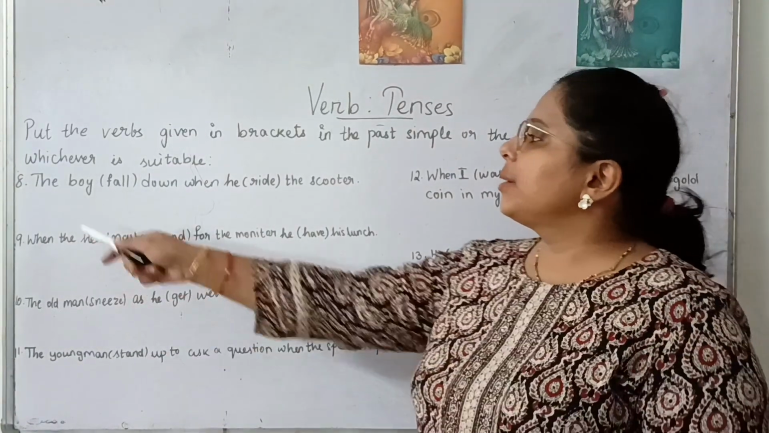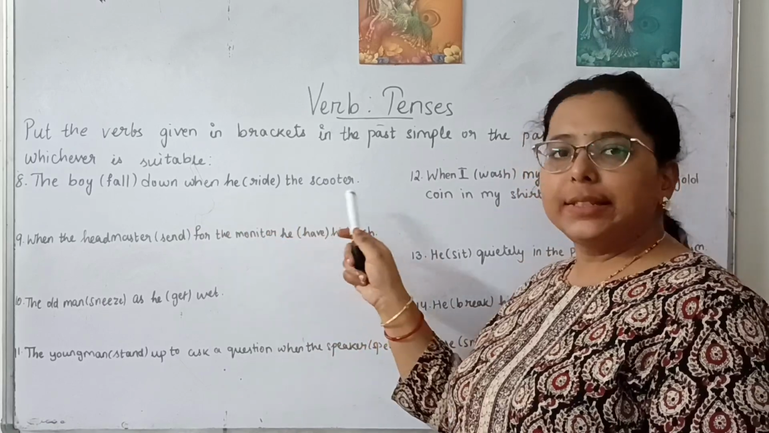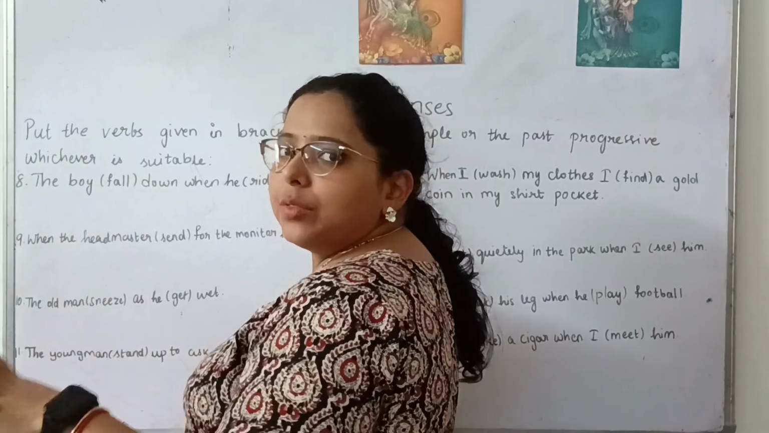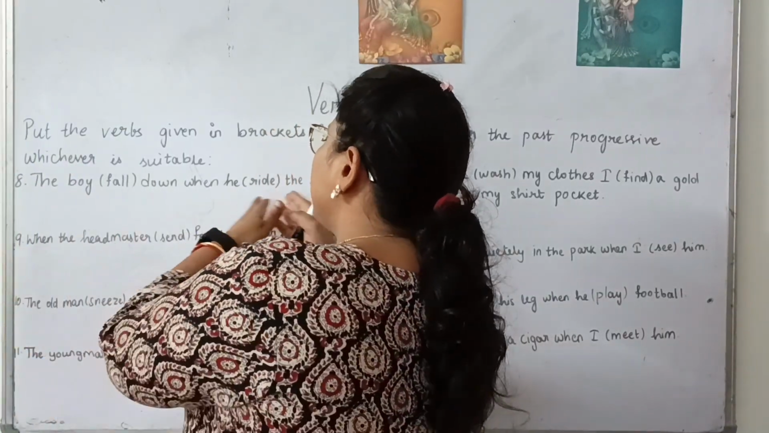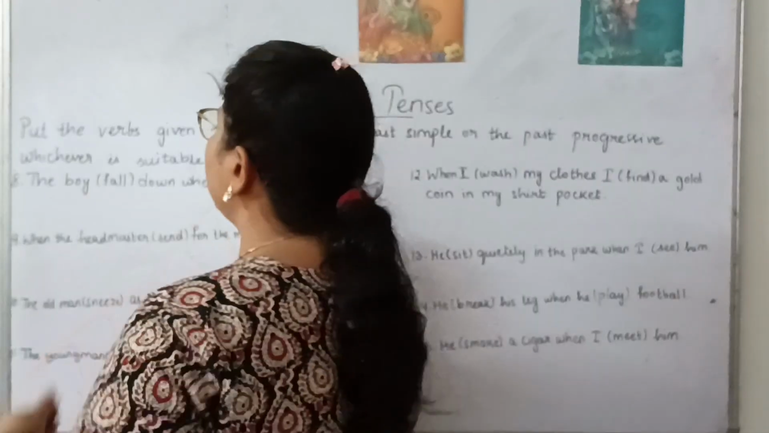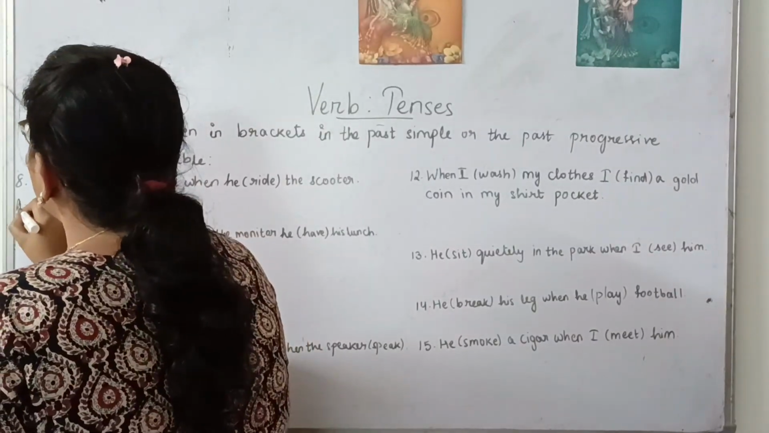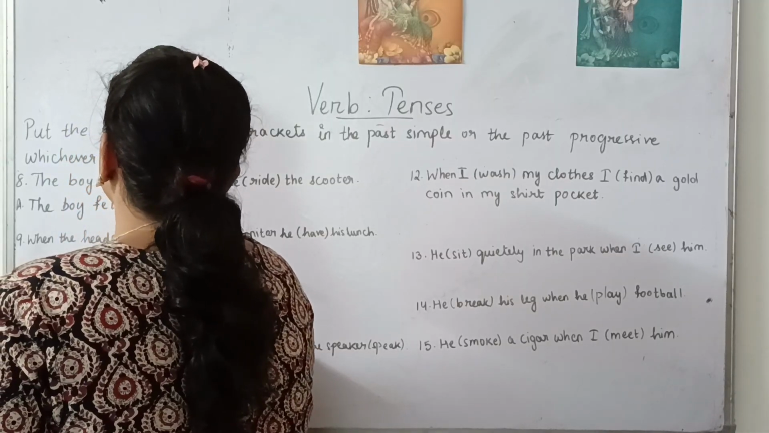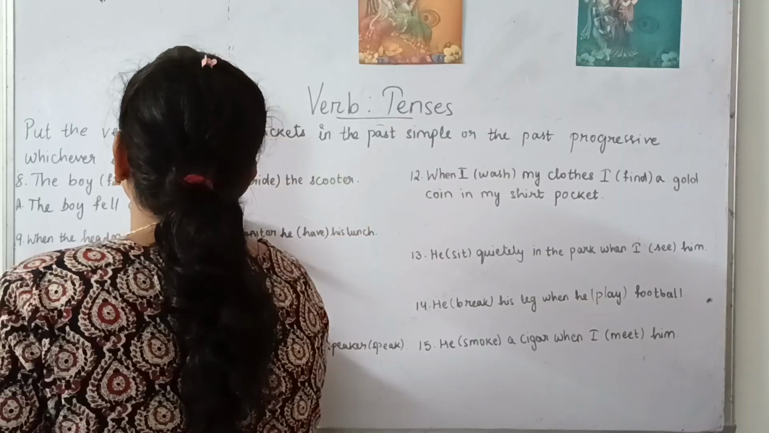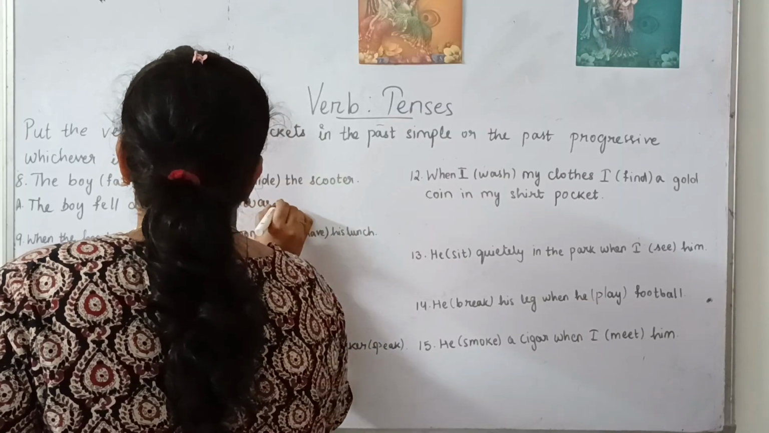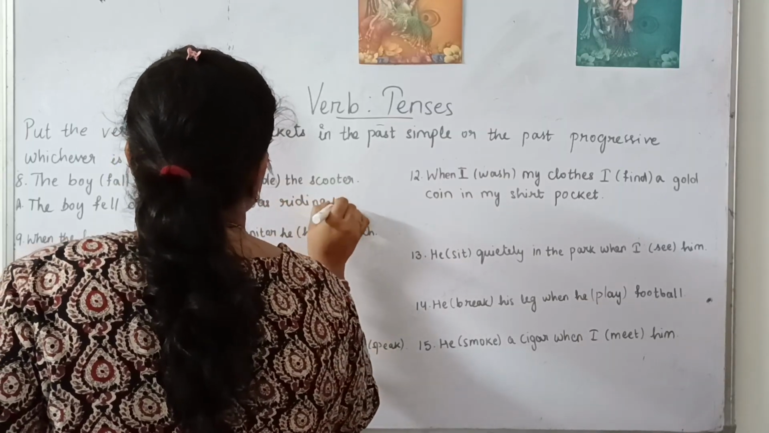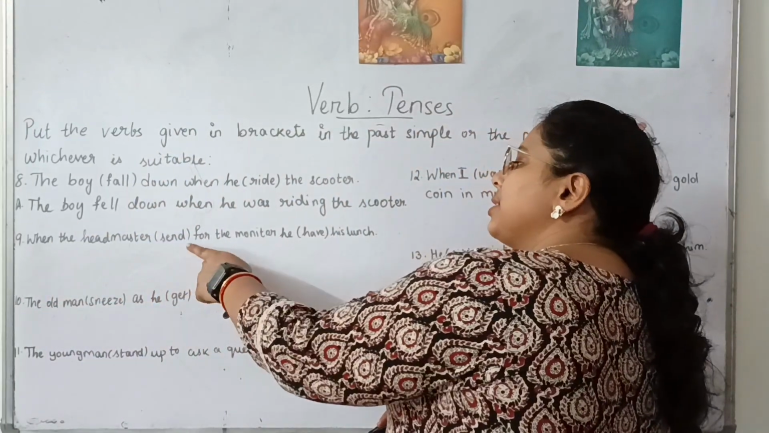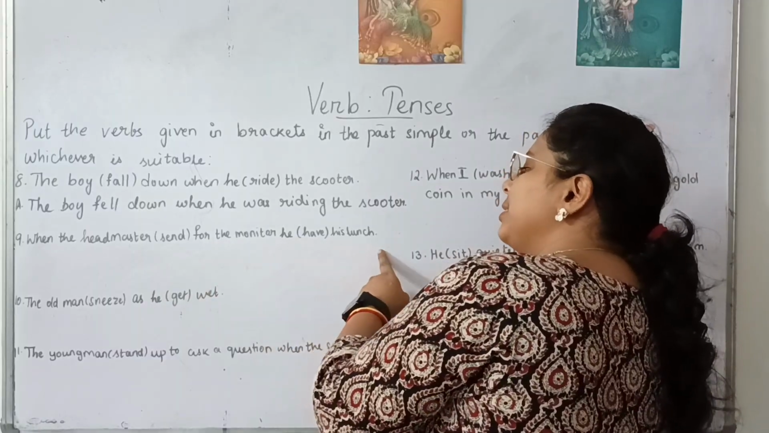So our next question is, the boy fall down when he ride the scooter. So here, this action has already happened. Fell. While he was doing something, something was in progressive when he was riding the scooter. So this will be simple past and this will be the past progressive. So the answer will be the boy fell down when he was riding the scooter. Clear?